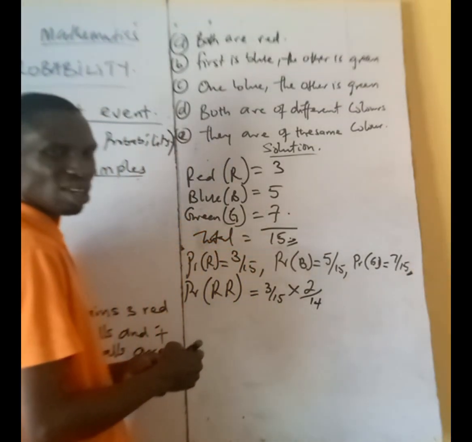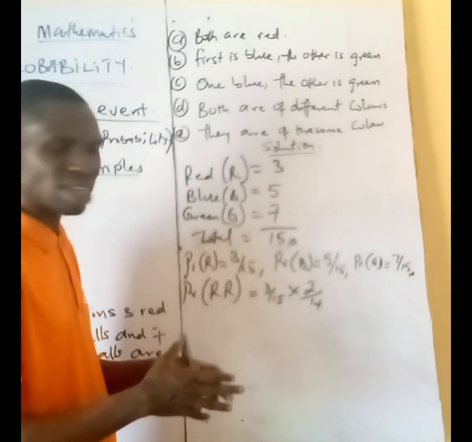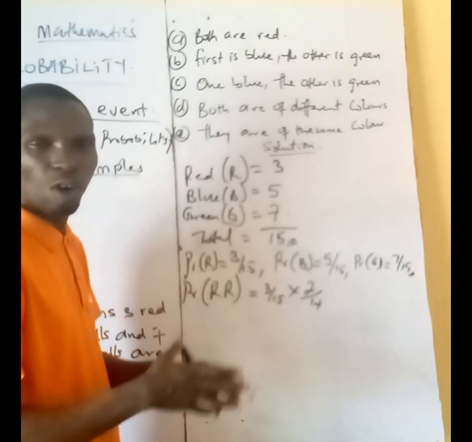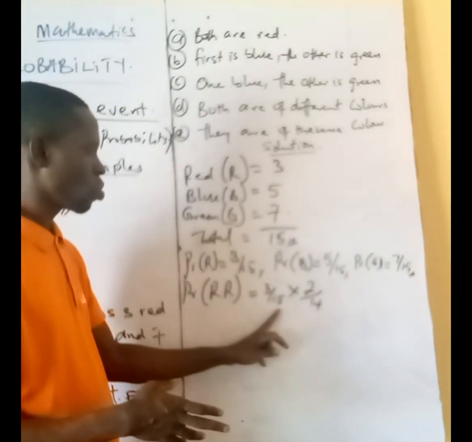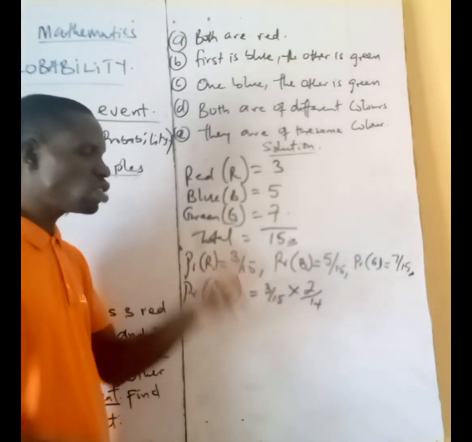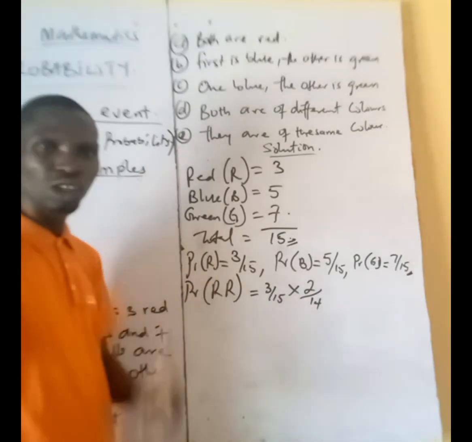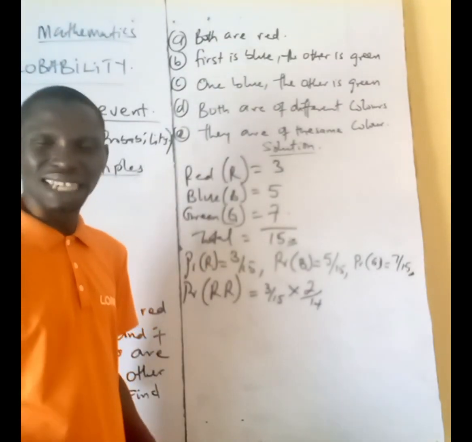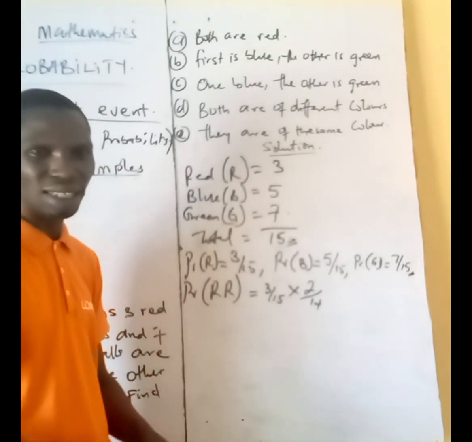Do we get that, please? Do you understand what we just did? For the first ball, the red balls are still complete in the basket, 3. So you can pick from the 3, that's 3 over the total ball, that's 15. The second time, you've picked 1 the first time, so it's remaining 2 balls that you can pick from. That's why you have 2. And the total ball has reduced because you have removed 1. It's now remaining 14 instead of the initial 15. Please, do you understand that?